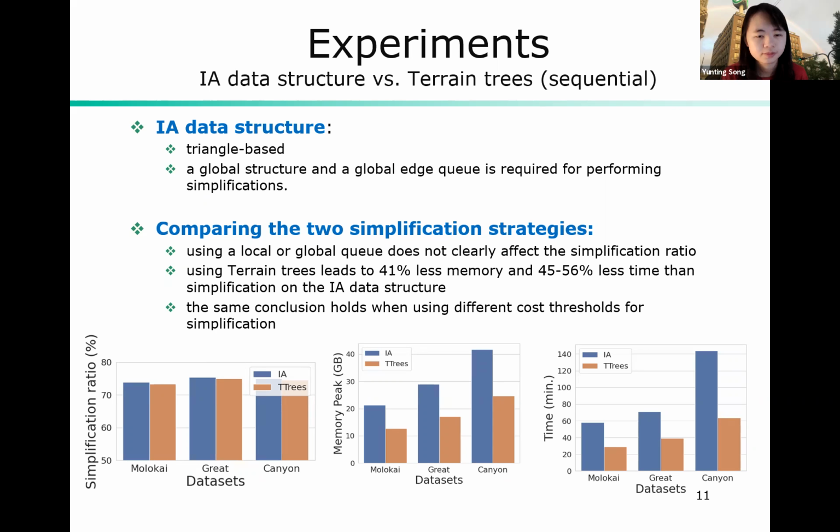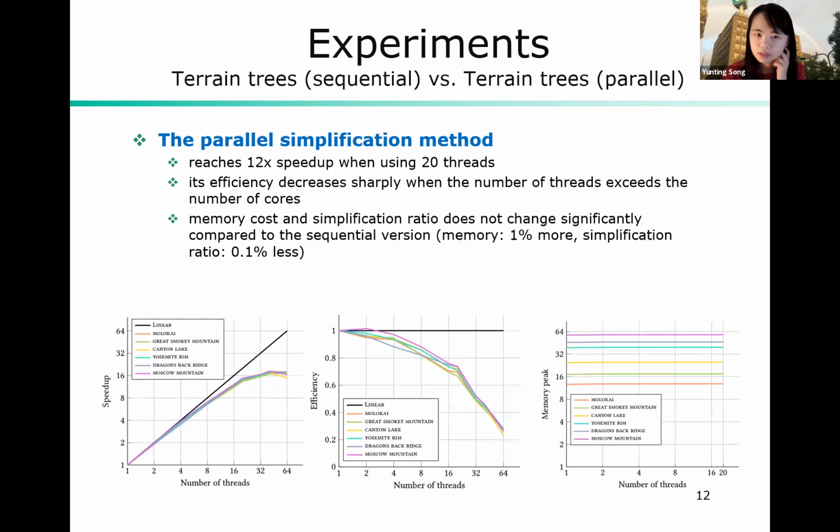We also compared our parallel version to the sequential version on terrain trees to evaluate our parallel simplification algorithm. From the comparison, we find that the parallel simplification method can reach 12 times speed up compared to the sequential version when we use 20 threads, which is also the number of cores of our workstation.